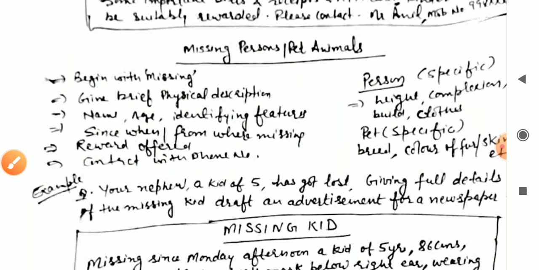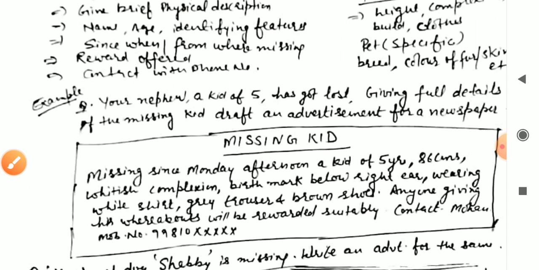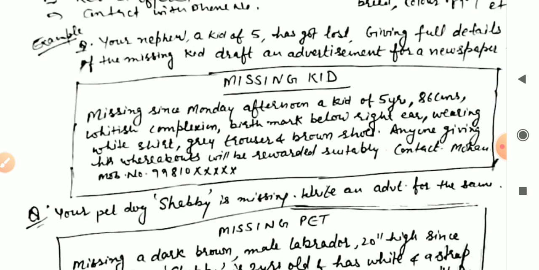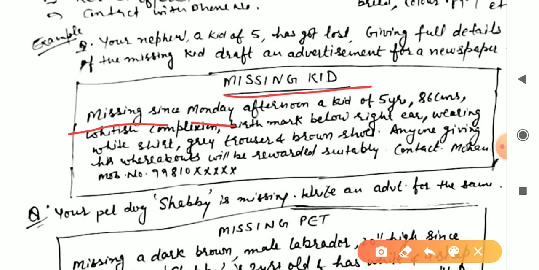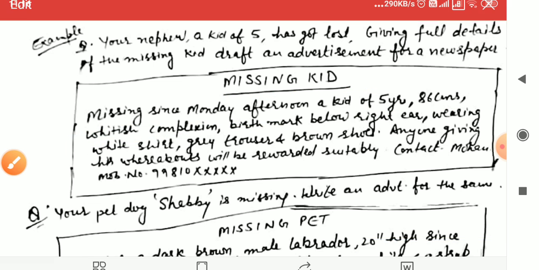So we are taking an example. Your nephew, a kid of 5, has got lost. आपका जो भतीजा है of only 5 years, he had got lost. Giving full details of the missing kid, draft an advertisement for a newspaper. So you will have to draft an advertisement. So you will write missing kid or missing a kid. We will start: missing since Monday afternoon, a kid of 5 years. Height 85 centimeters, fair complexion, and birthmark below right ear.